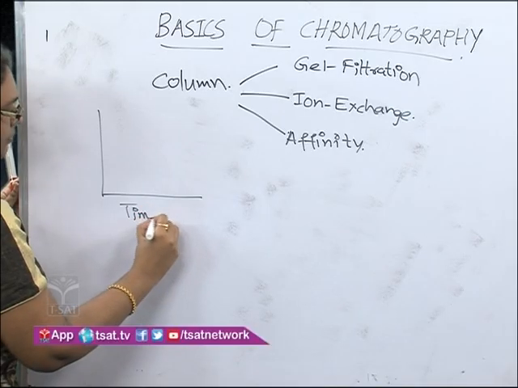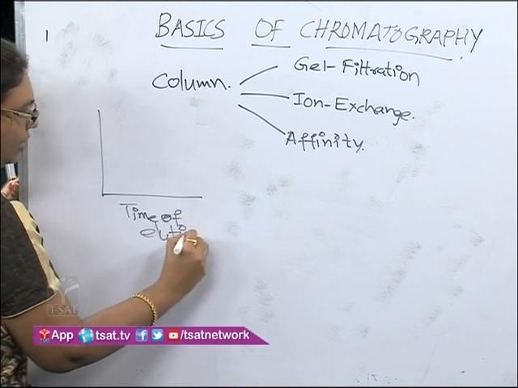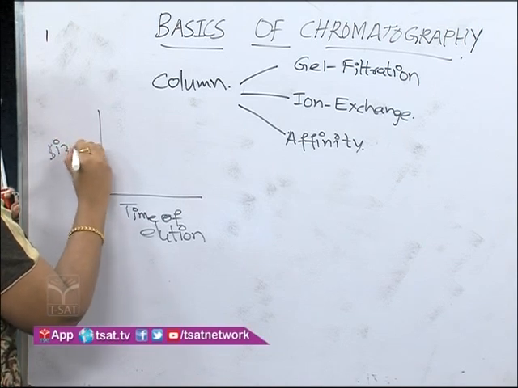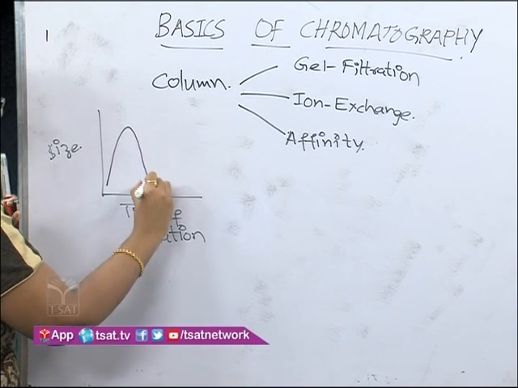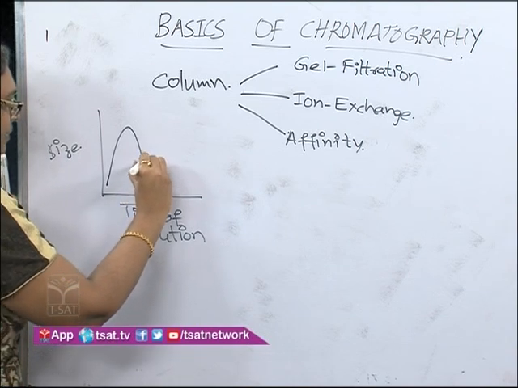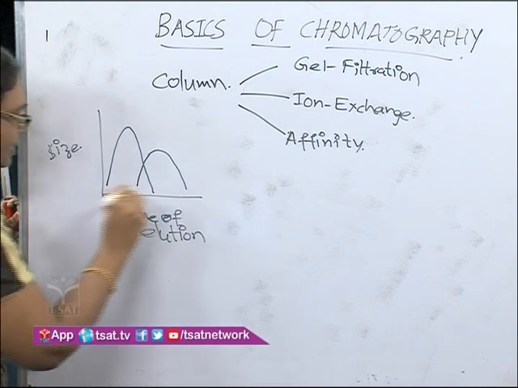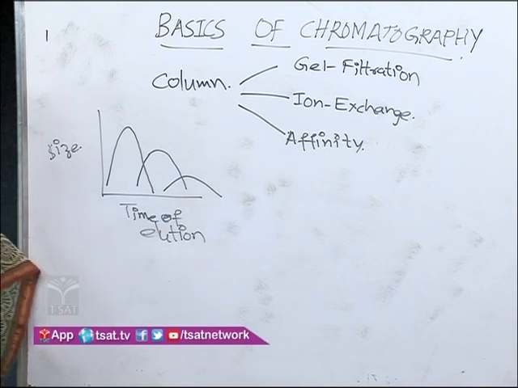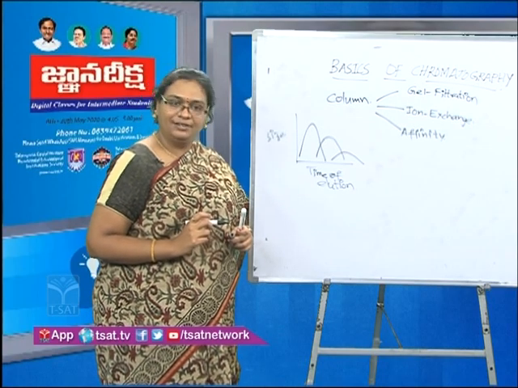So this is the time taken for elution. Elution means coming down from top to bottom, and this is the size. So the larger the size is, the lesser the time of elution. The medium the size is, the greater the time of elution, and the smaller the size is, the time of elution will be the last. So this is how we can graphically represent the gel filtration technique.